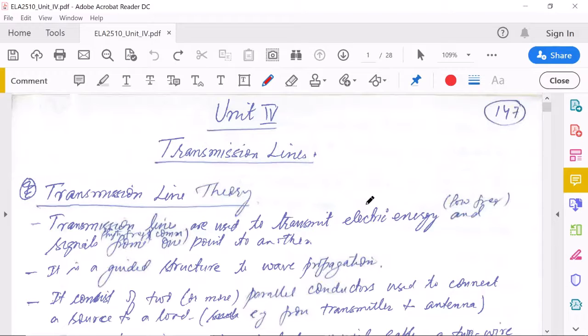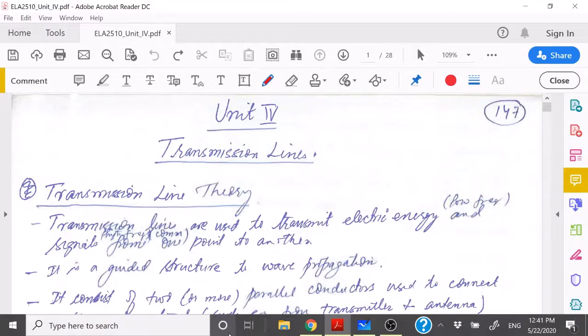So here we will see the different phenomena, how the wave propagates in guided media. We are focusing on transmission lines. Another kind of guided structure is the waveguide, which will be covered in the next course or in the higher classes. So we are specifically focusing on the transmission line.